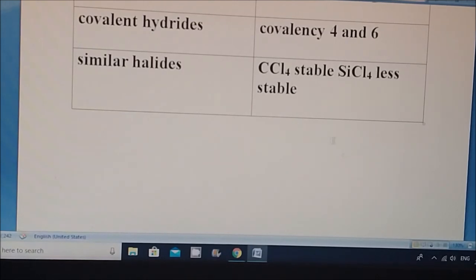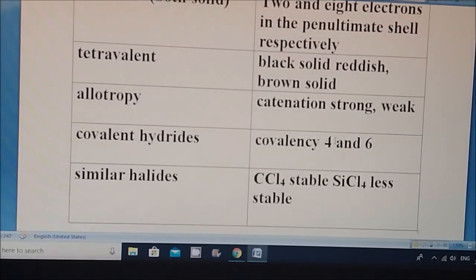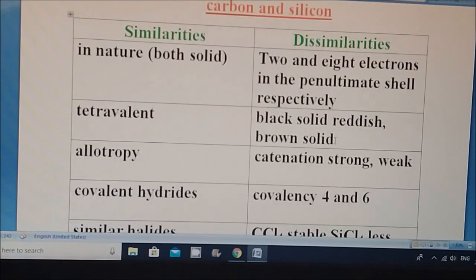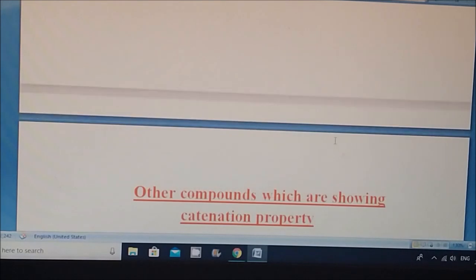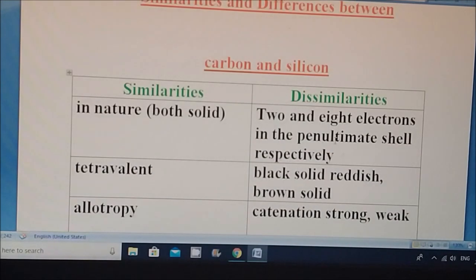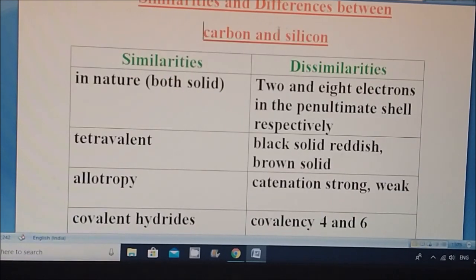My dear students, in this lecture we have studied 2 topics: one is catenation properties of the p block elements, and the other is similarities and differences between carbon and silicon.